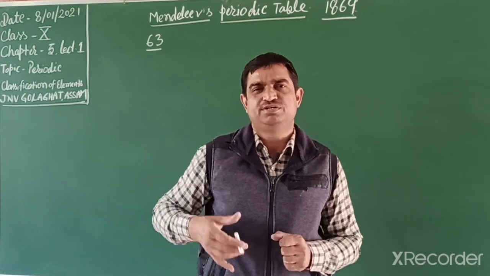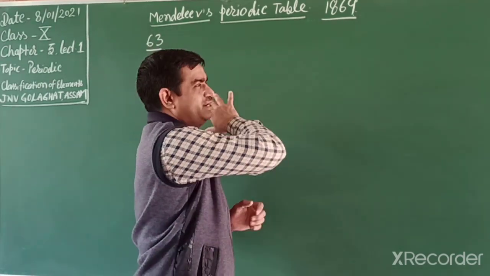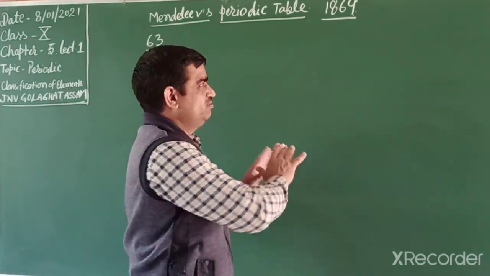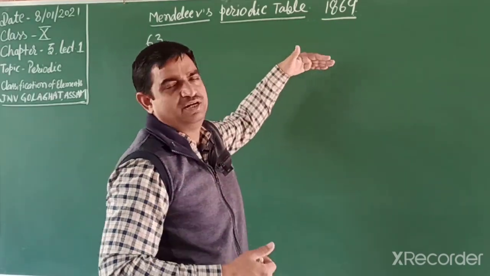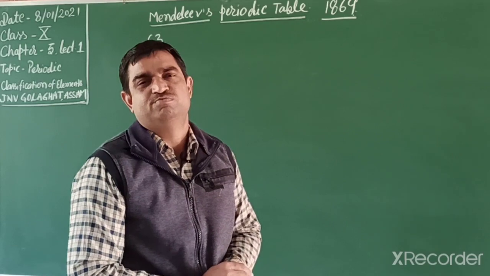So he took 63 cards and arranged all the cards on a wall, with the lightest element at the top and then the heavier elements at the bottom.